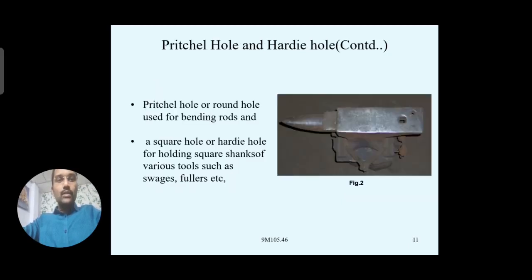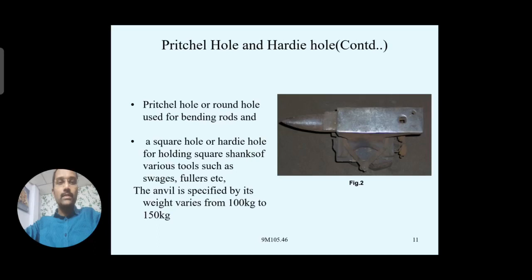Whereas the square or hardie hole, as we discussed, is for holding the square shanks, so tools like swages and fullers can be held. We will discuss those things. Coming to the specification point, the anvil is specified by its weight.